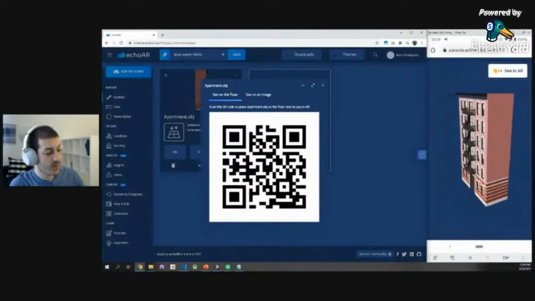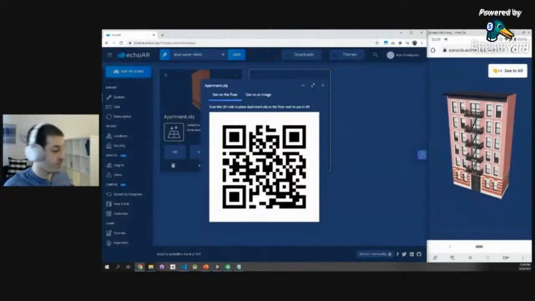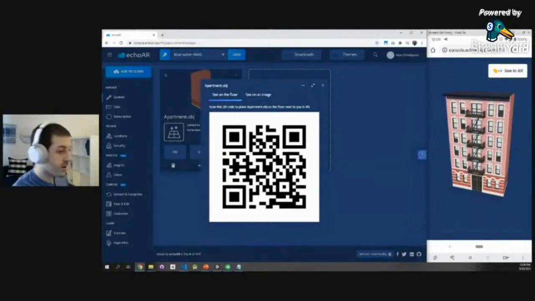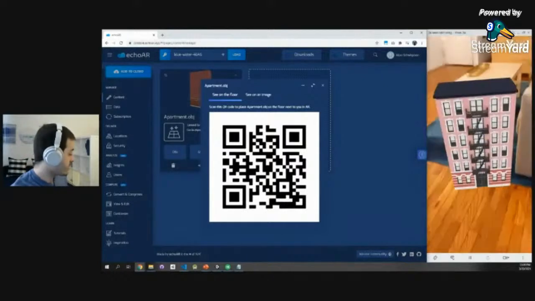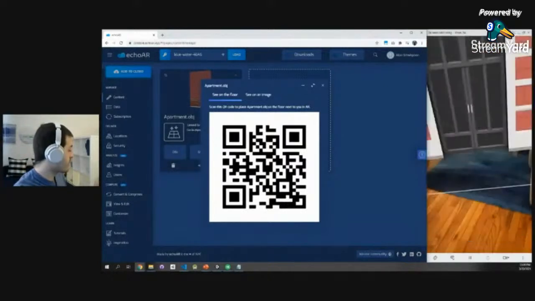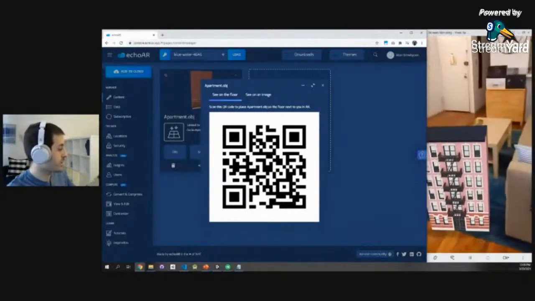So a web page opened, and I am able to see this building right here. Again, all you have to do is scan this with your phone. I'm going to click See in AR. It will redirect to a camera. Again, the camera will instantiate. You don't have to do anything. And voila, suddenly we're able to see this building right here with me. How cool is that? And all I had to do was click See in AR.